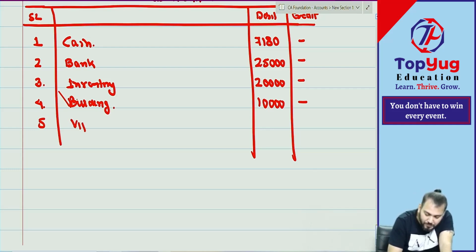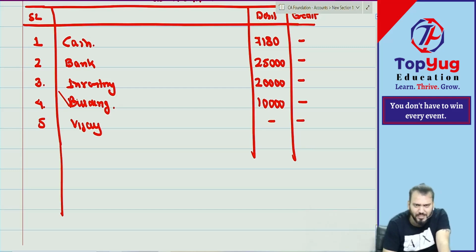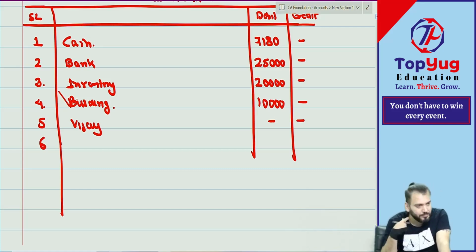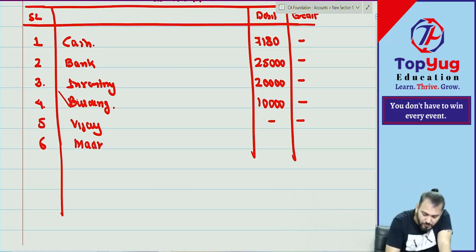Fifth is Vijay. There is no need to write it down because it does not have any closing balance, but because you have said it, I have written it. Then sixth, Madhu. How much? 2,000.